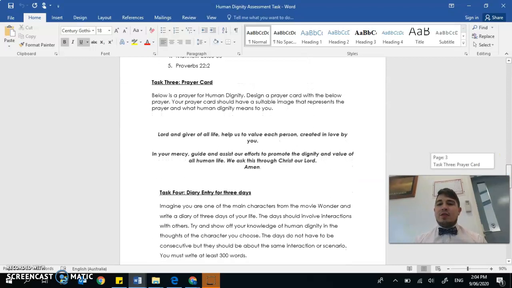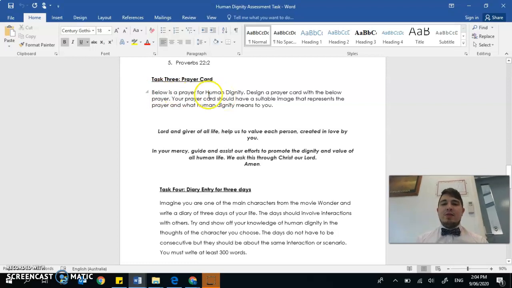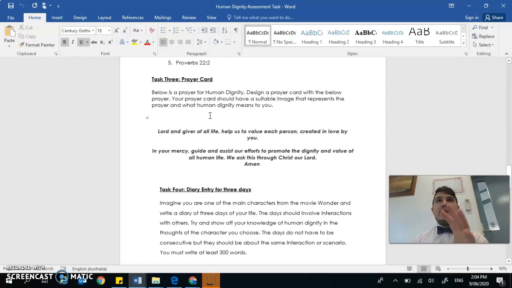Once that's done, you've got the third part of the assignment, which is a prayer card. Below is a prayer for human dignity. Design a prayer card with the prayer below. Your prayer card should have a suitable image that represents the prayer and what human dignity means to you. So use this prayer, you can add to it, but you certainly have to make it a prayer card.